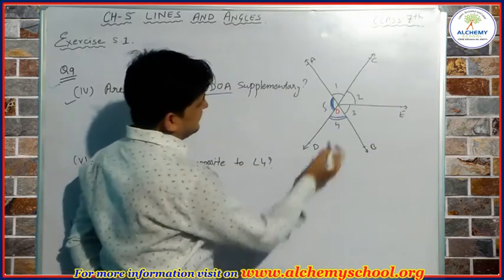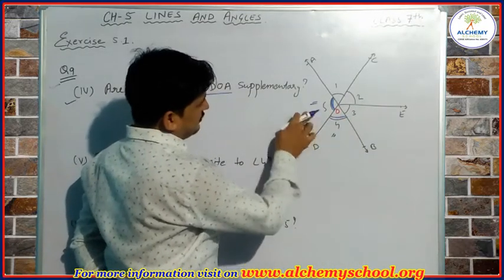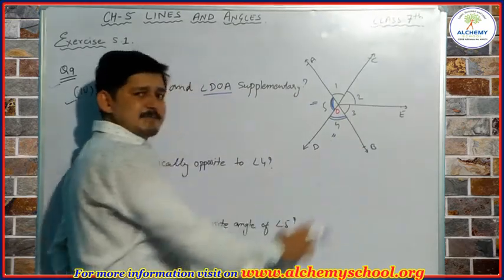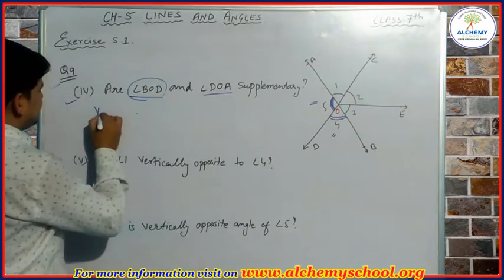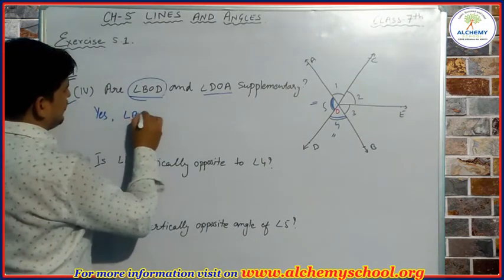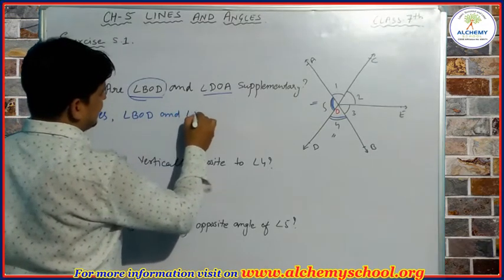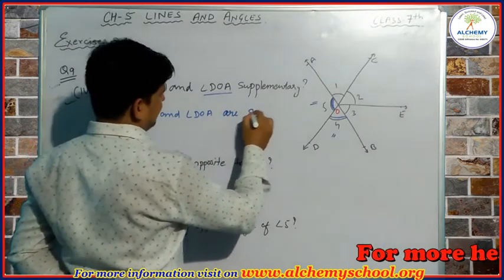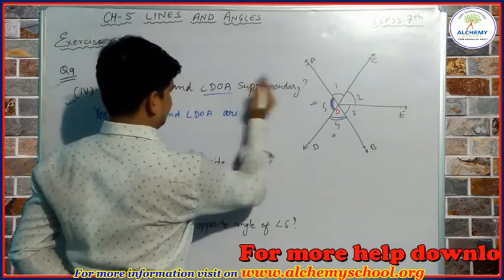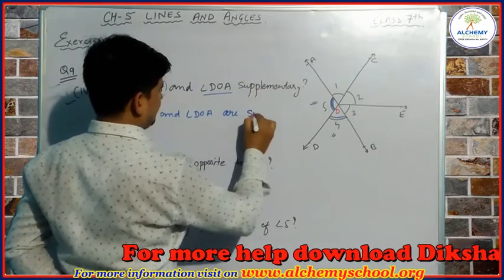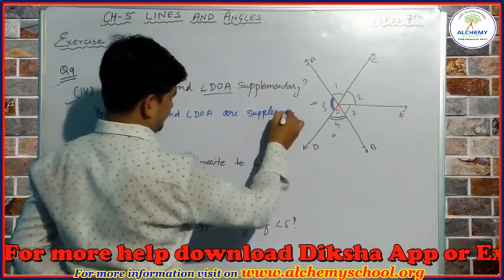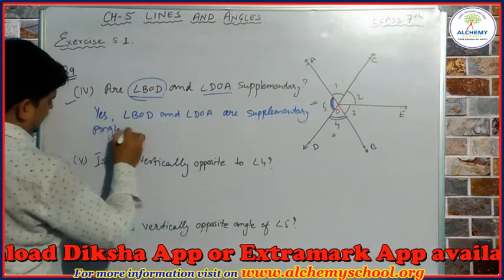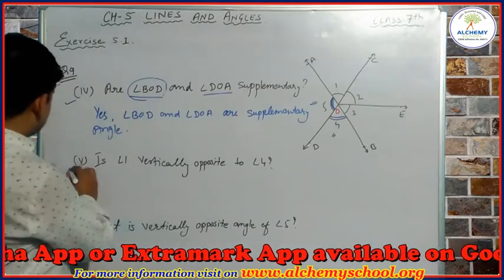So this angle is angle DOA. So students, we can see here this angle and this angle, both the angles are making a straight angle, so they will be supplementary angles. So we can write here, yes, angle BOD and angle DOA are supplementary angles. Okay, next is question number 5.